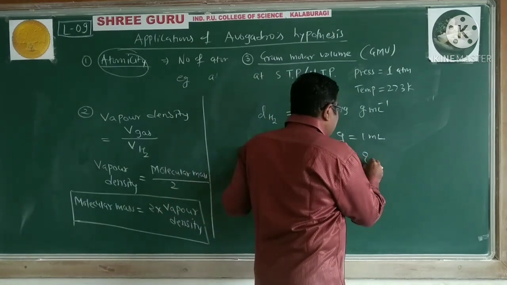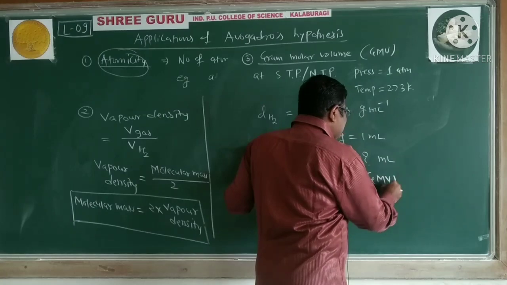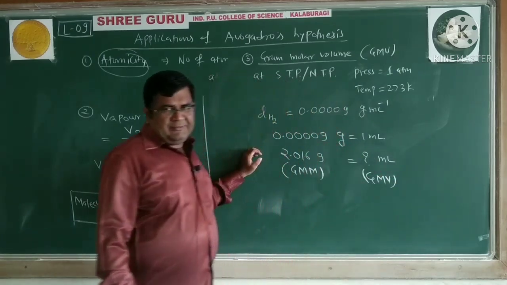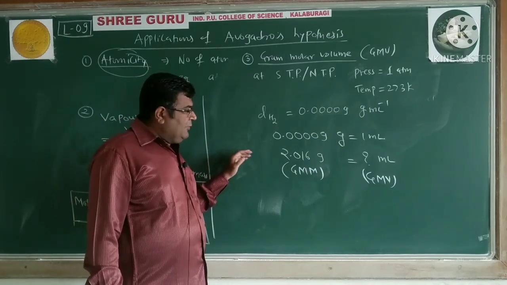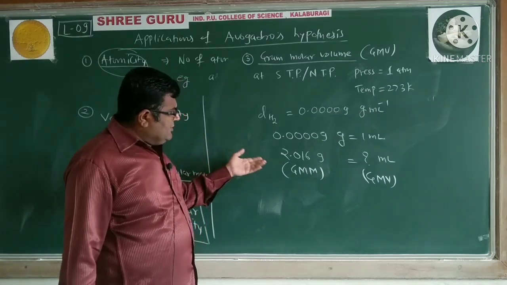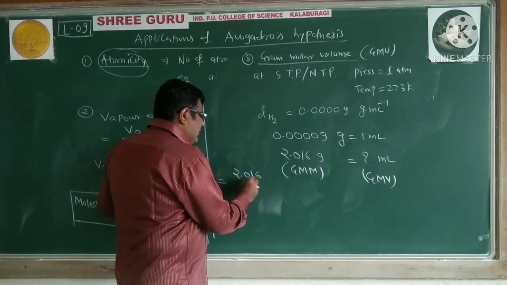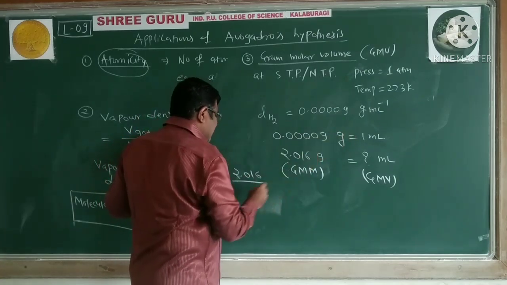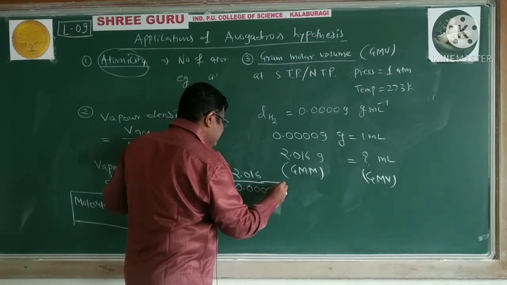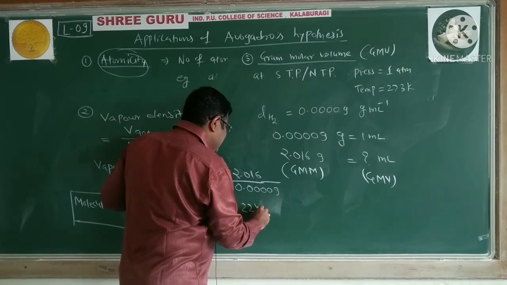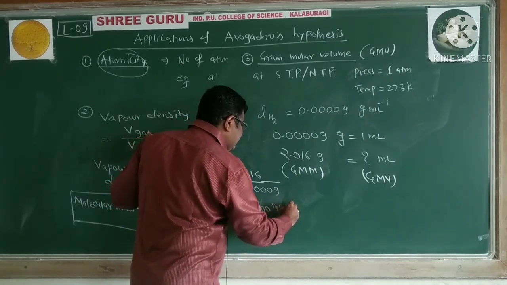How much volume does it occupy? That volume we call GMV, gram molar volume or gram molecular volume. Now we can easily solve this. This is equal to 2.016 multiplied by 1 divided by 0.00009, and that happens to be 22,400 milliliter.